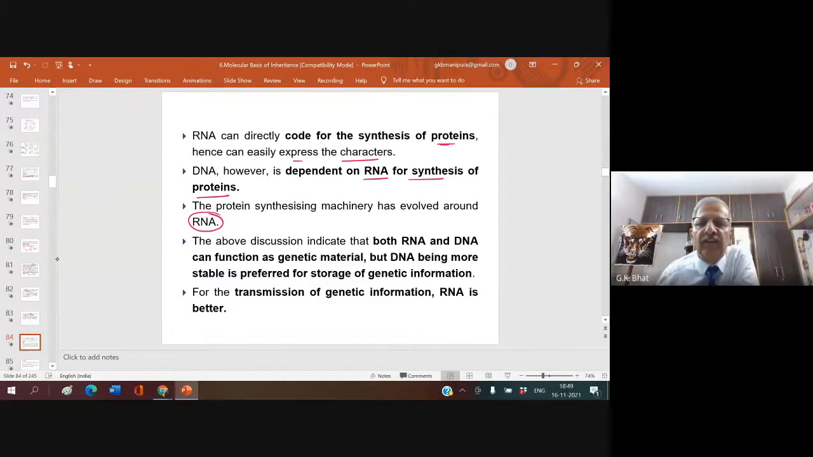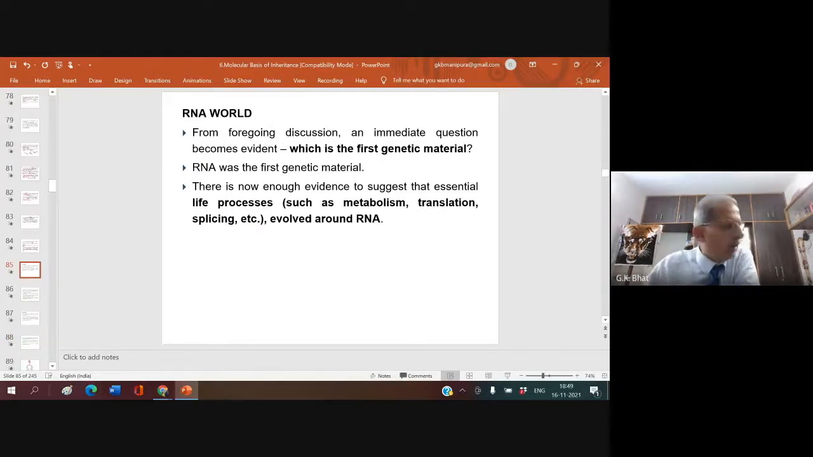The above discussion indicates that both RNA and DNA can function as genetic material, but DNA, being more stable, is preferred for storage of genetic information. For the transmission of genetic information, RNA is better. I hope you understand this clearly. Now let us look into the RNA world. From the foregoing discussion, an immediate question becomes evident. Which is the first genetic material? Answer is RNA. RNA was the first genetic material.